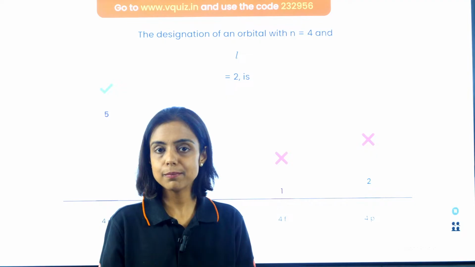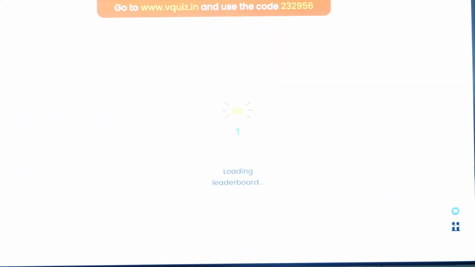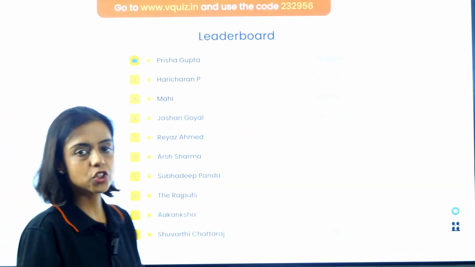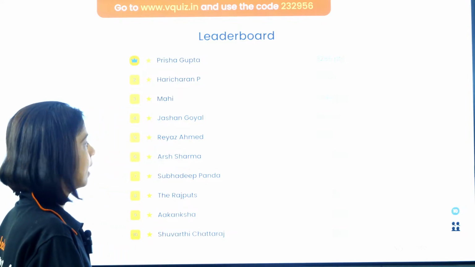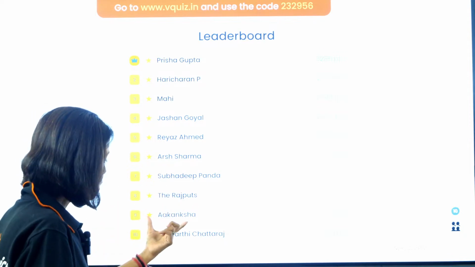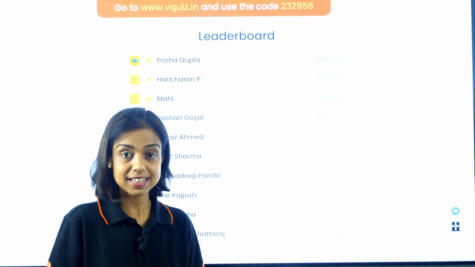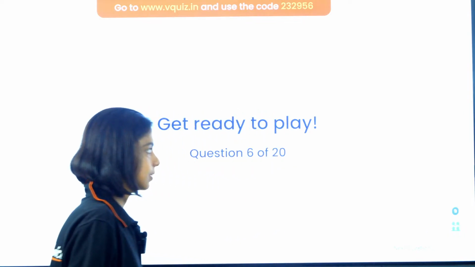Now it is the time to see the leaderboard. Although many changes will be happening during the course of the session in this leaderboard, as of now, very well done. Parisha Gupta is leading, followed by Hari Charan, followed by Mahi, and then we have Jashan, Riaz, Arsh, Shubhadeep, Rajputs, Akanksha, and Shuvarthi Chatterjee. Well done, guys. Let's see what is going to happen on the leaderboard again. Let's move on to the next question, guys.